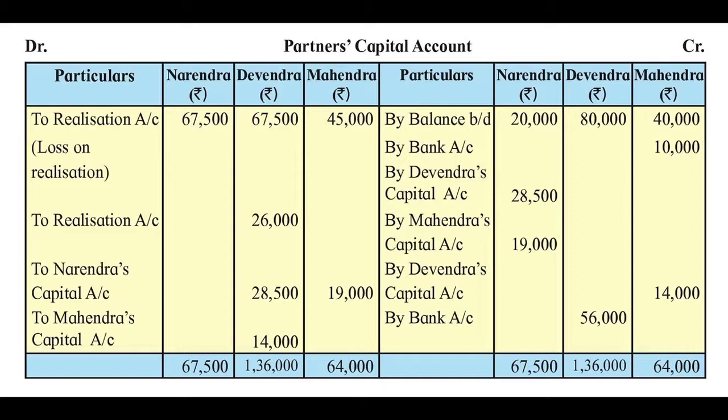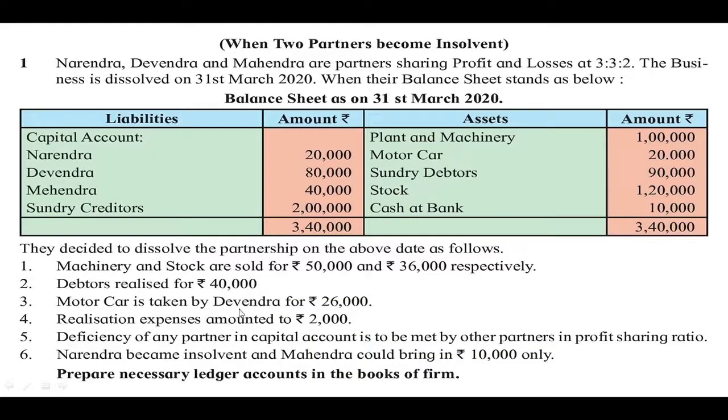So the debit side total is rupees 64,000. From that, first we have to subtract rupees 40,000. Then as per the adjustment number 6, Mahindra could bring in rupees 10,000. So he brought cash of rupees 10,000 in the business.